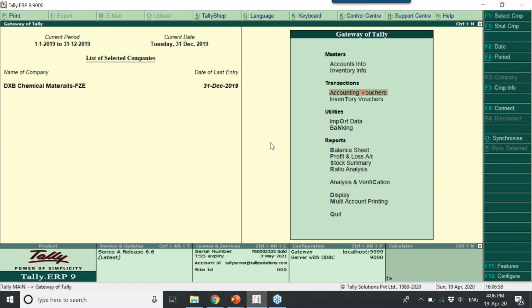As I said earlier, Tally has three parts. One is master, the second is transaction, and the third is reports. Apart from these two menus, everything else is a report. There is no section where you will pass another transaction. Only in these two sections do you create masters and transactions. All the remaining screens in Tally are reports.